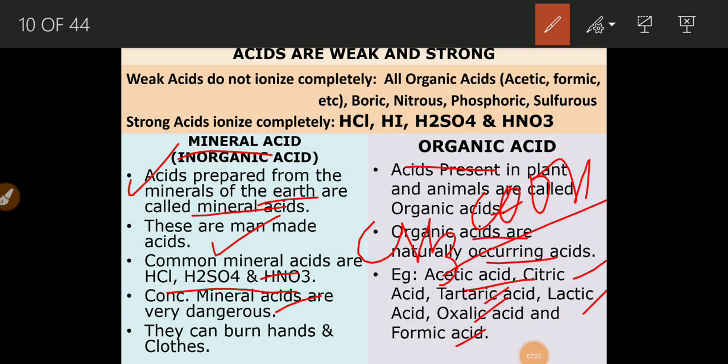Concentrated mineral acids are very dangerous. The reason is that they are corrosive. If they fall on your skin, they will cause burns. So they should first be diluted and then used. They can burn hands and clothes.